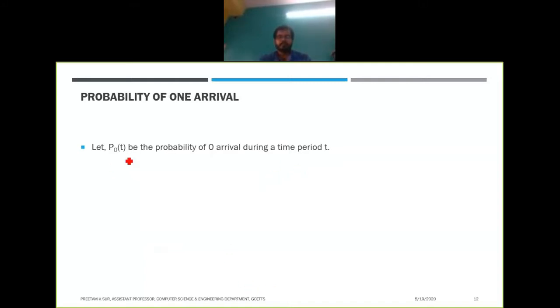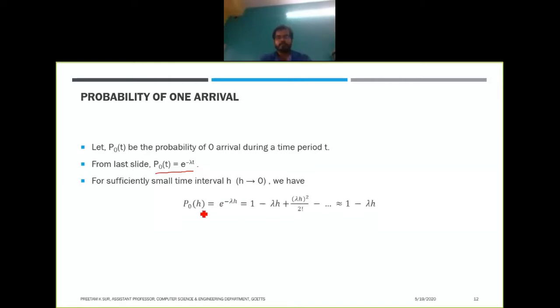So let p0 of t be the probability of zero arrivals during a time period t, right? And from the last slide, what we have seen is that p0 of t is equal to e to the power minus lambda t, following the Poisson distribution. So for a sufficiently small time interval, when h tends to 0, we will have p0 of h equal to e to the power minus lambda h.